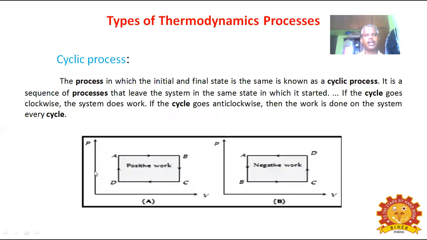Next, types of thermodynamic processes. Cyclic process. From this, we are going to see what is meant by cyclic process. Here, two PV diagrams are there. PV diagram means x-axis V, y-axis P. P represents pressure, V represents volume.